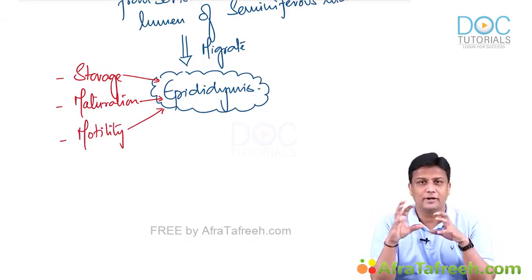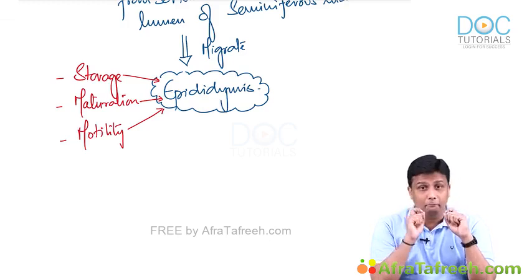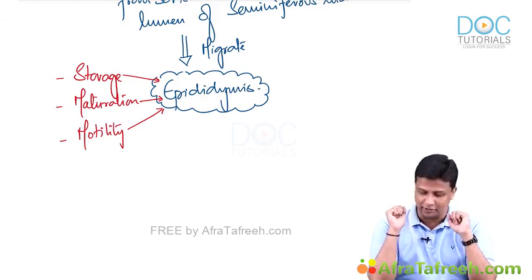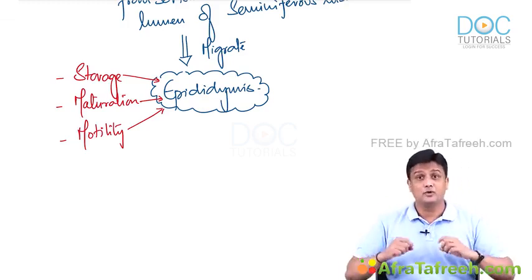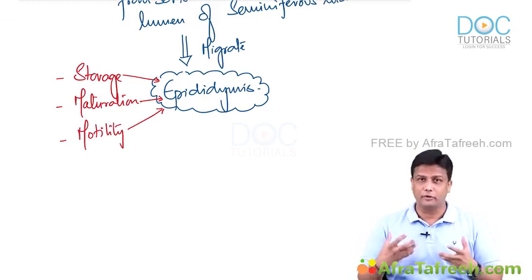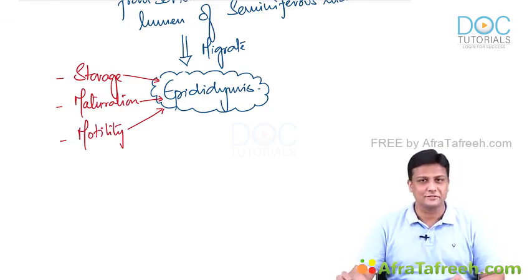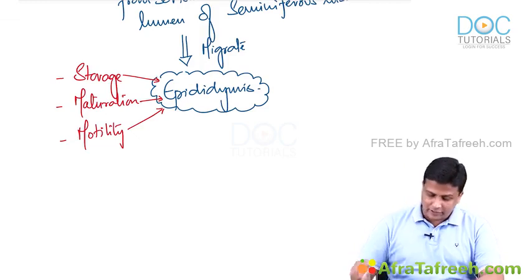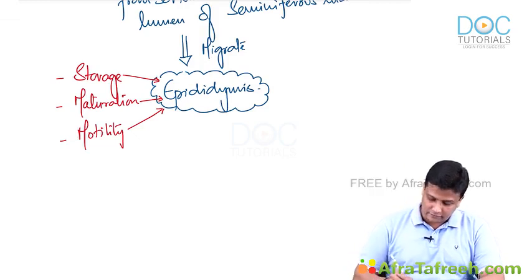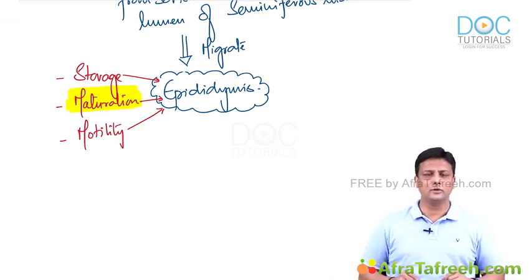So storage of spermatozoa will take place in the epididymis. Maturation of the spermatozoa will take place in the epididymis. And it is going to become more mobile, more motile in the epididymis itself, guys. That's an extremely important thing. Now, let me tell you one important MCQ with respect to maturation of spermatozoa in the epididymis.